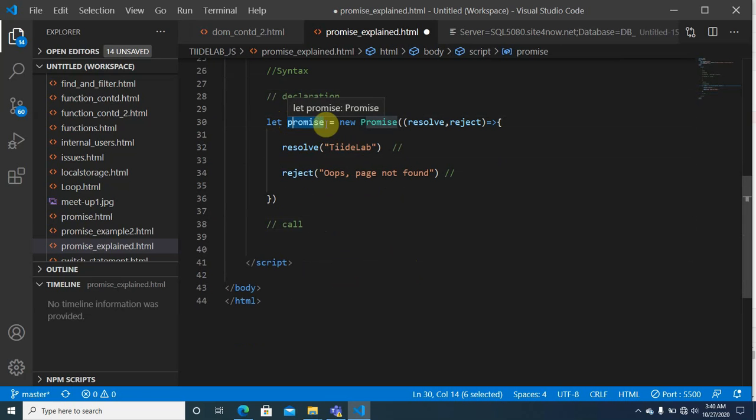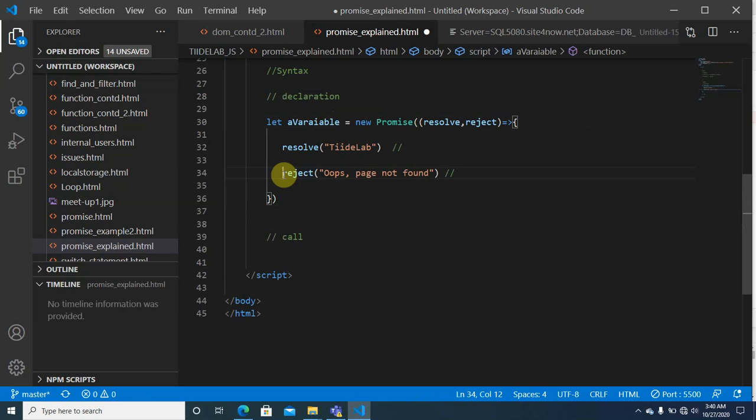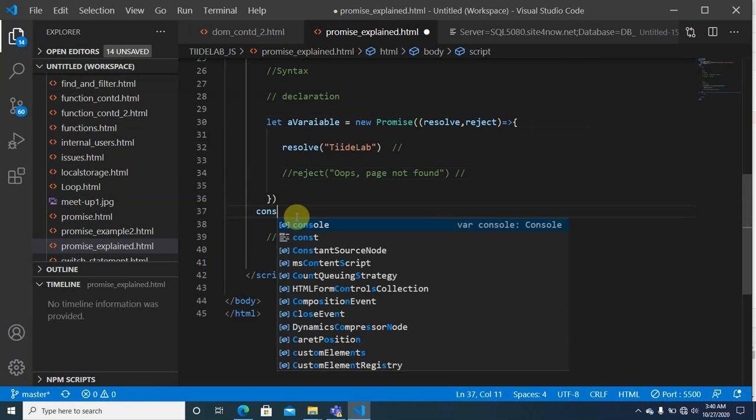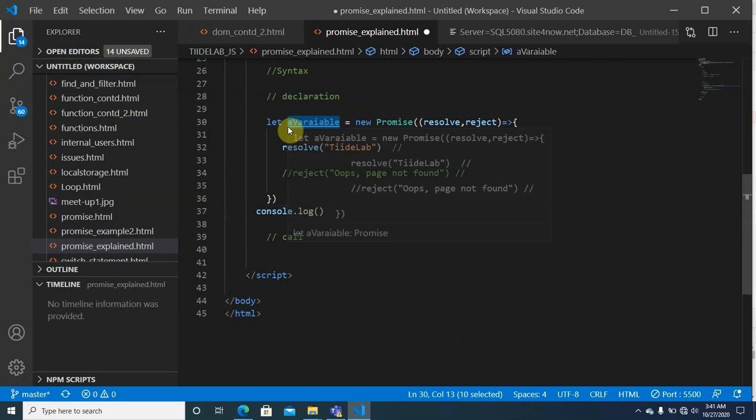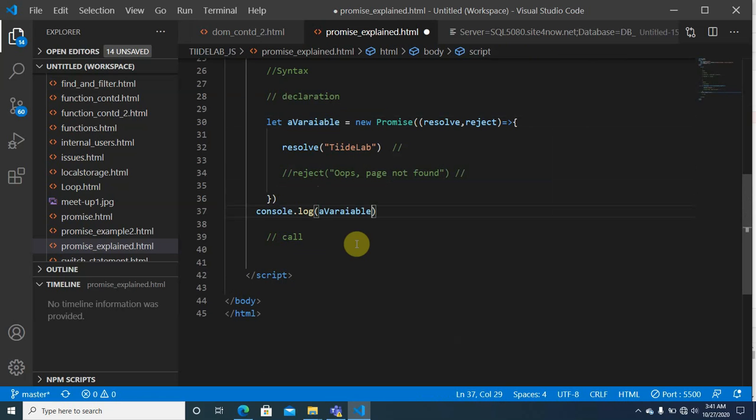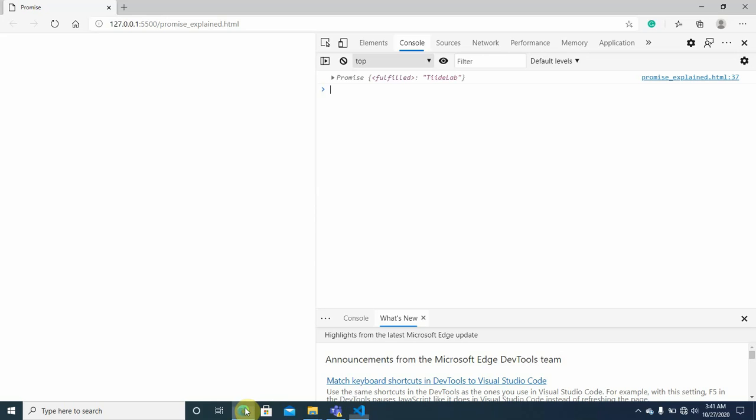I could name it anything. And when I log it, so let's say I comment out this reject, when I log it, I will still get the same results. Console log, if I log this, I'm still going to get the same results as what I've been getting.